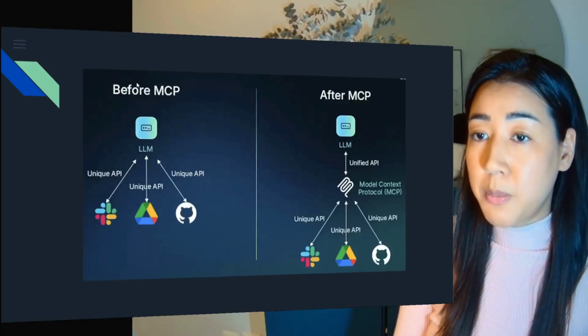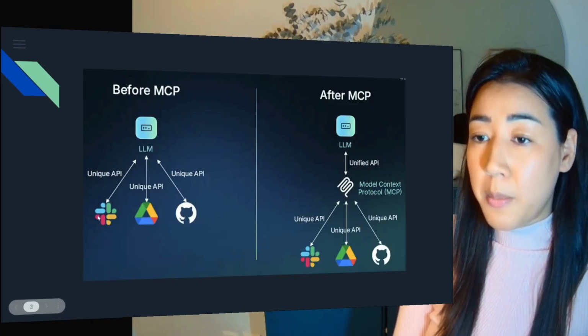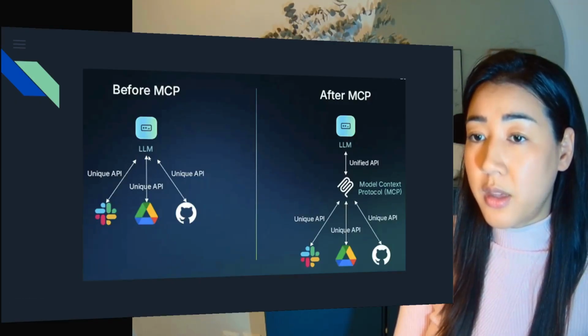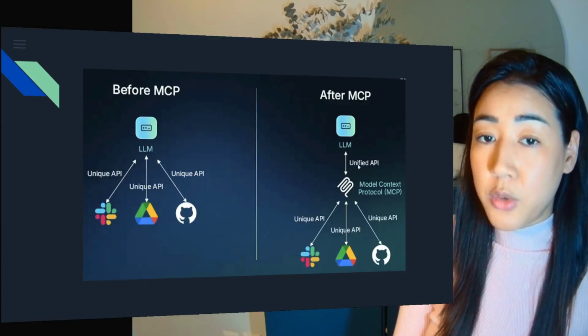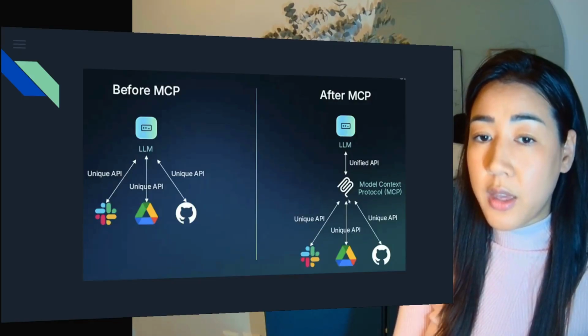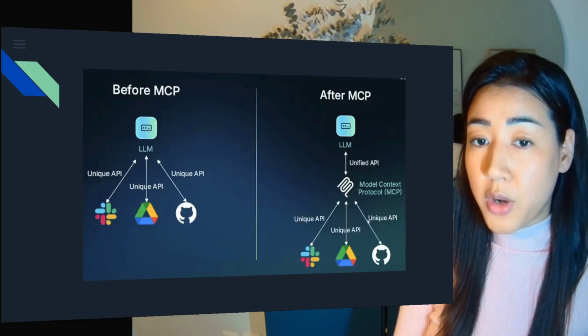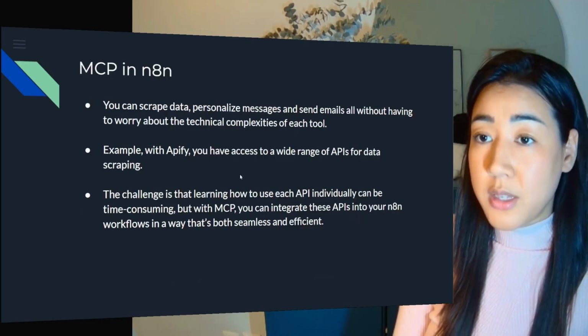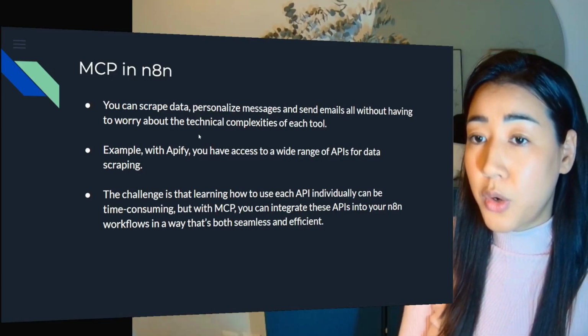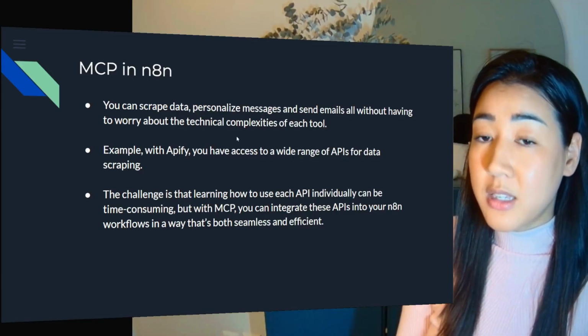So before the MCP, we needed to learn all about different tools individually, learn about their unique APIs before we could connect it to the LLM. But now we have the unified API, this MCP right here, that's going to learn everything about all of the different tools for us to make it way faster and much more efficient. So inside of n8n, you can scrape data, personalize messages, and send emails all without having to worry about the technical complexities of each tool.